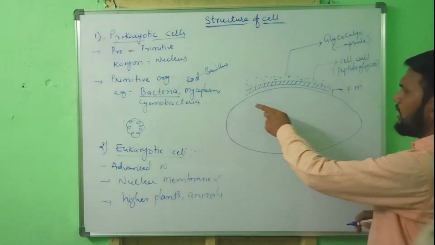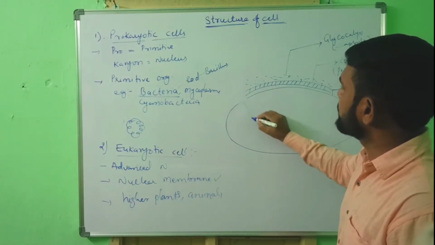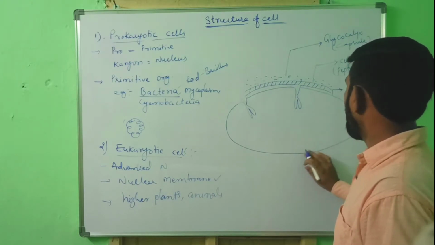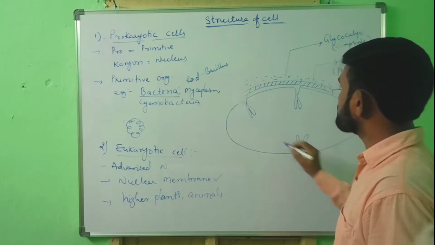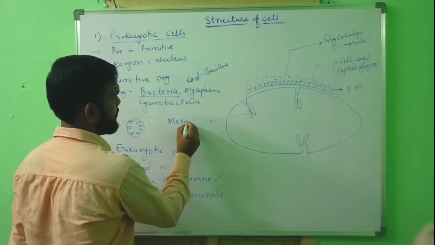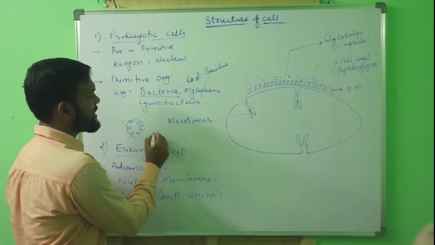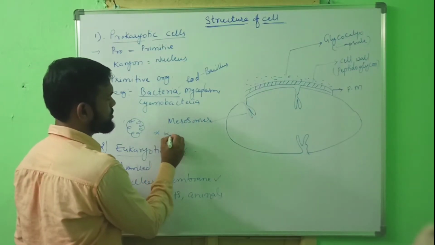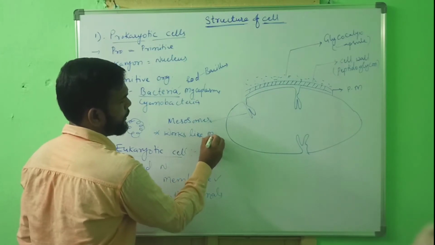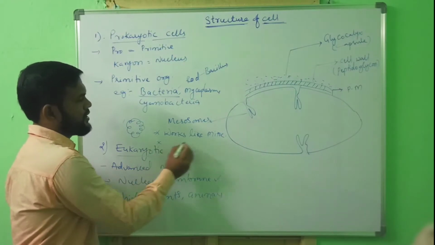Next, in certain areas the plasma membrane folds inside, and these foldings are known as mesosomes. These are the mesosomes. What is the function of mesosome?